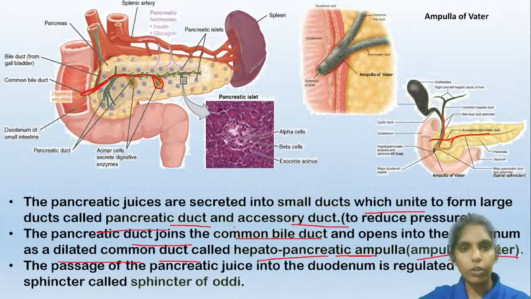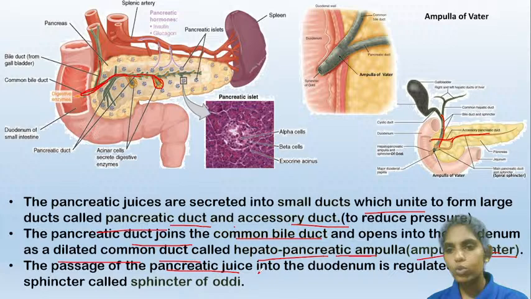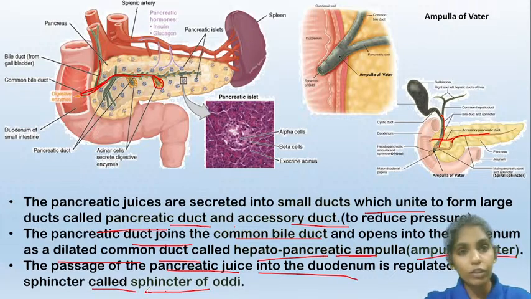So you remember this name. The passage of this pancreatic juice into the duodenum is regulated by a sphincter called the sphincter of Oddi. Like the esophageal sphincter, the pyloric sphincter, and the cardiac sphincter, it is also a type of sphincter.